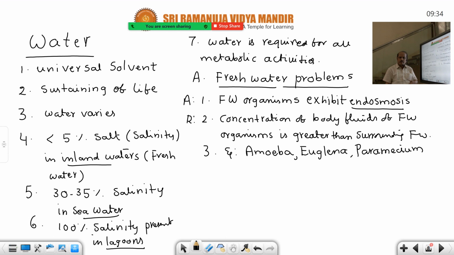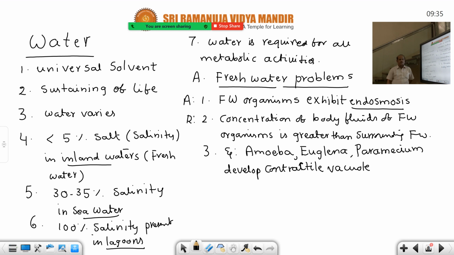The water enters continuously into the body. Then the animals may bulge and burst and rupture. Definitely they will die. To eliminate the excess water, amoeba, euglena and paramecium develop contractile vacuole. This is the adaptation undergone by freshwater protozoans. Contractile vacuole. Have you seen the contractile vacuoles in the diagram of euglena and paramecium?